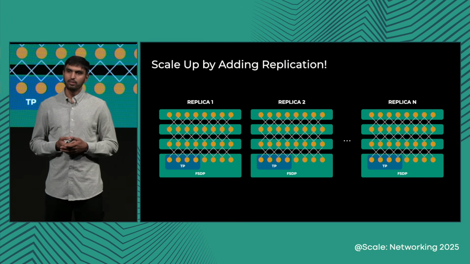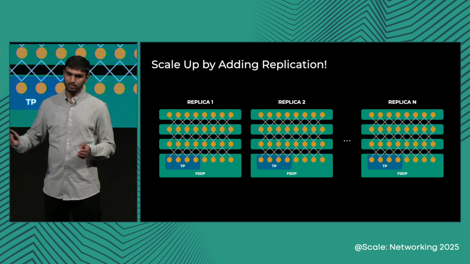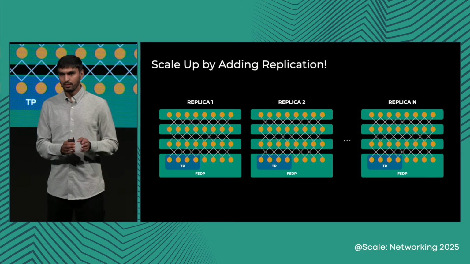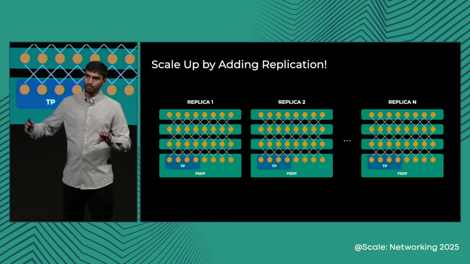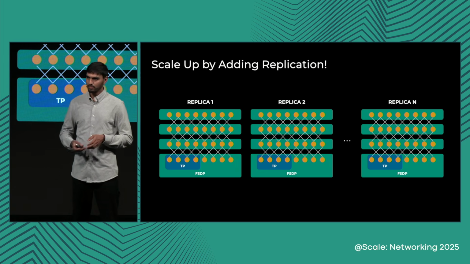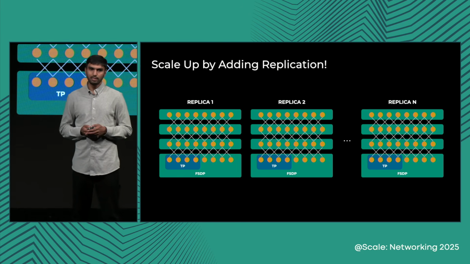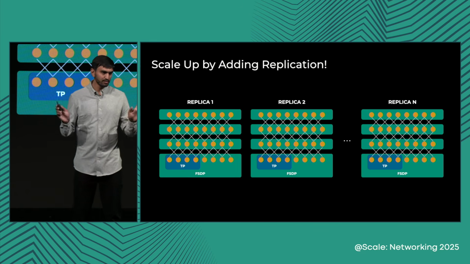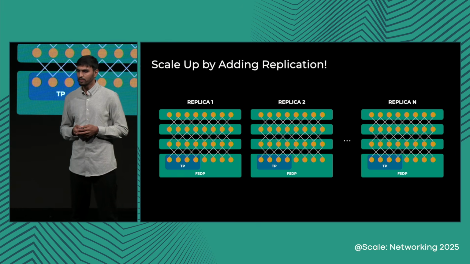While we're training big models, the model is not so big, like a 2 trillion model, that you need 100,000 GPUs to fit it. It can often be fit into 4K to 8K GPUs alone. So we use a replication model, where each replica contains the full model, and then we scale up the data parallel dimension so that you can train on the data in parallel, and use all-reduce to synchronize your gradients at the end of the step. This is not a new parallelism per se. The people in the room familiar with it would notice this is called HSDP, hybrid sharded data parallel, and PyTorch provides an implementation of it.